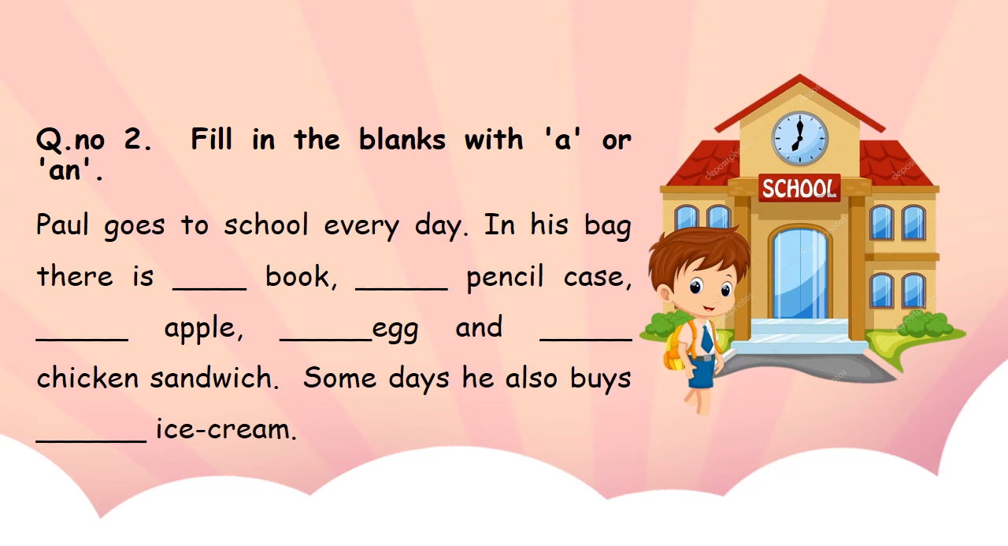Now I'm going to read this paragraph again and I'm going to tell you the correct articles. Paul goes to school every day. In his bag there is a book, a pencil case, an apple, an egg and a chicken sandwich. Some days he also buys an ice cream.